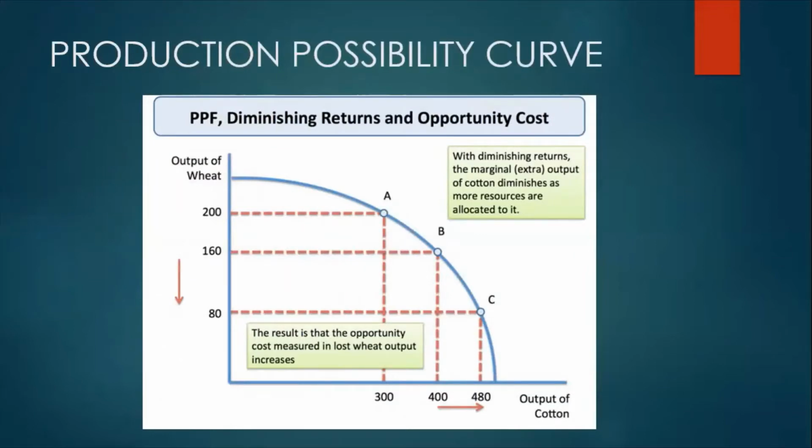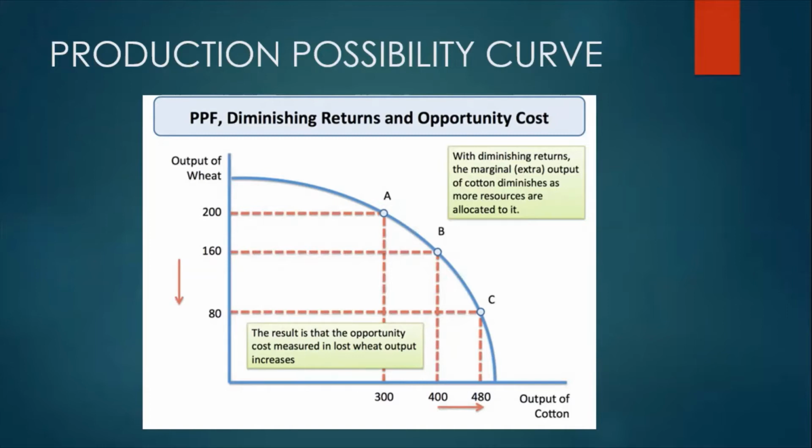From this given graph, we can understand what a PPC or PPF, also known as production possibility frontier, looks like. It is quite evident that it is a downward sloping curve, which is also concave to its origin. The downward slope of the curve can be explained by the inverse relationship between good X and good Y. That means, in order to increase the production of good X, we always have to reduce the production of good Y and vice versa.